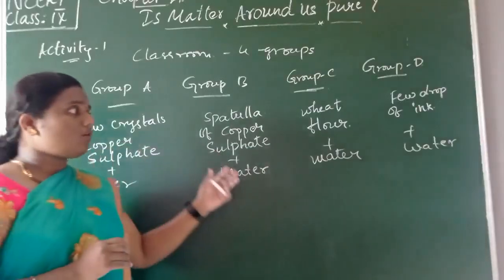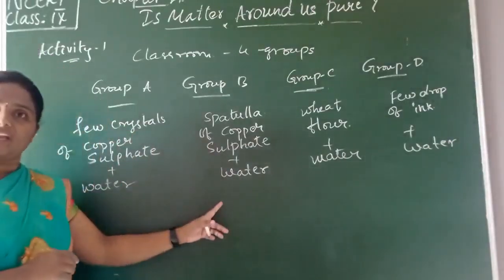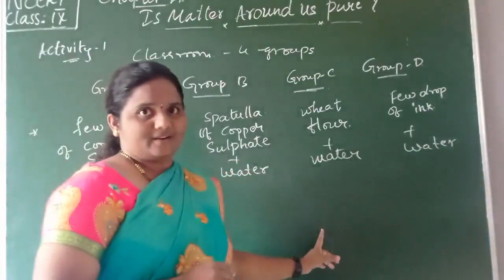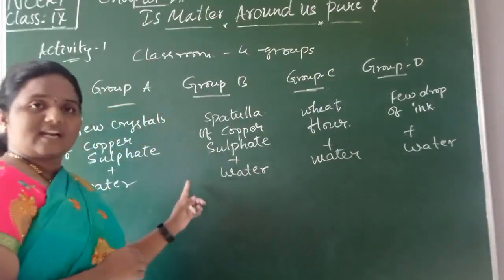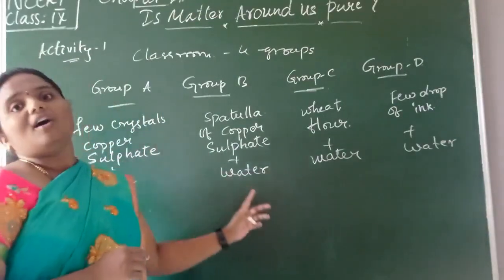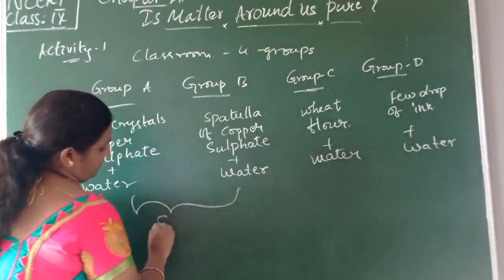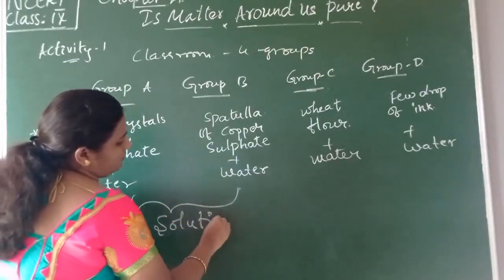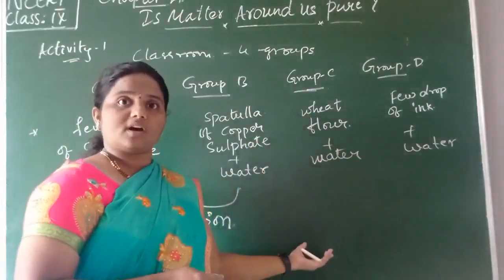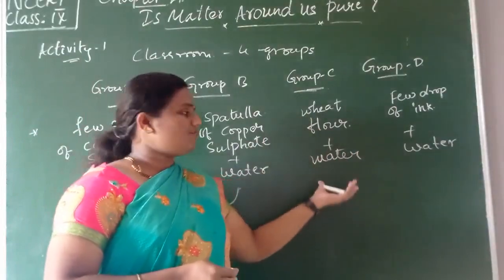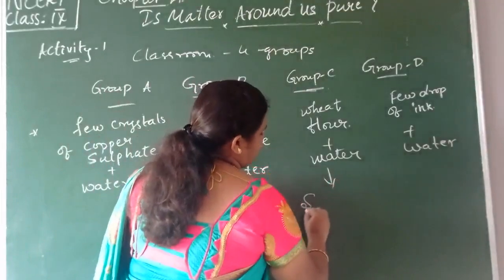By doing all these things, it has been experimentally found that group A and group B formed a solution. Means these two test tubes, whatever ingredients they contain, mixed in the water and formed a solution. Whereas the wheat flour or chickpea powder does not mix well with the water, and it formed a suspension.